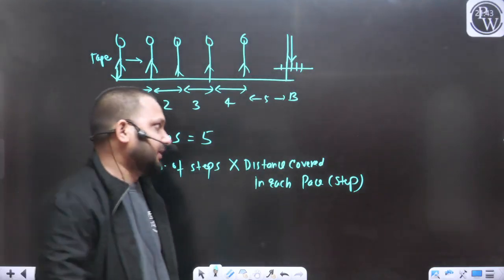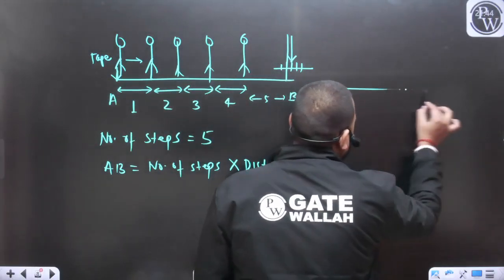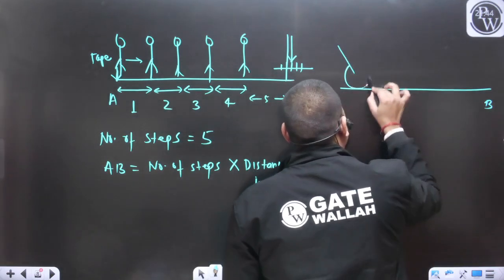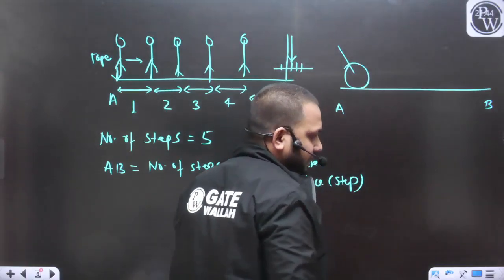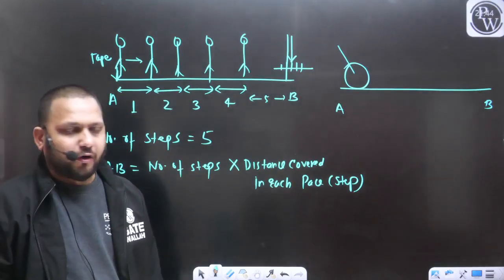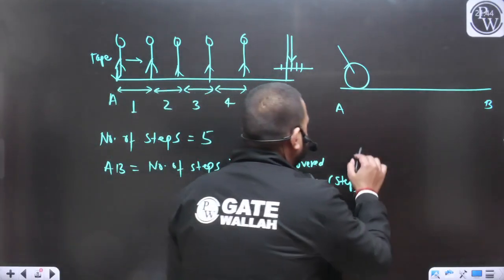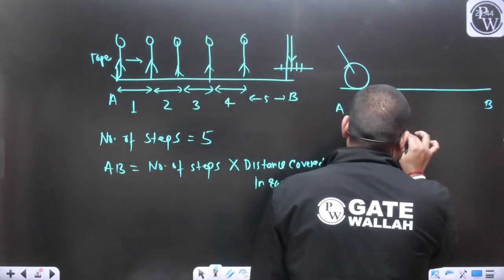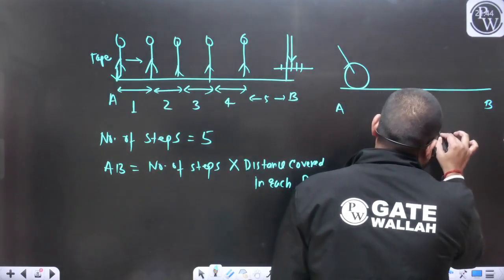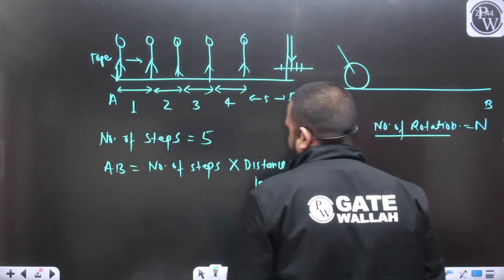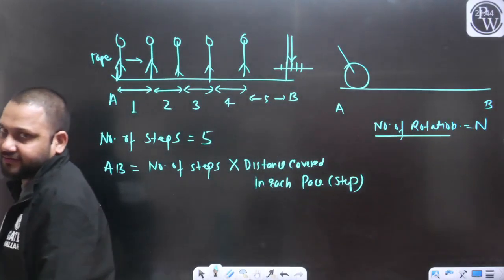You must have seen a wheel like this. For example, this is the point A and B. Now what we can do, we can use a wheel, pedometer, odometer. We are going to measure the number of rotations to cover the distance from A to B. We will count the number of rotations.